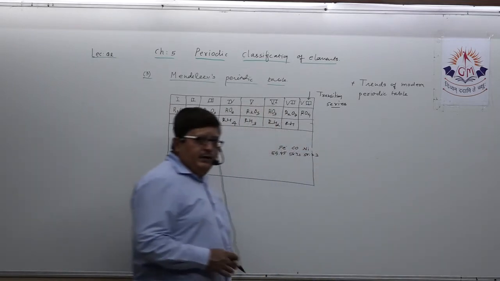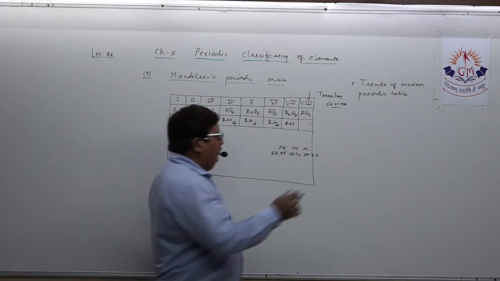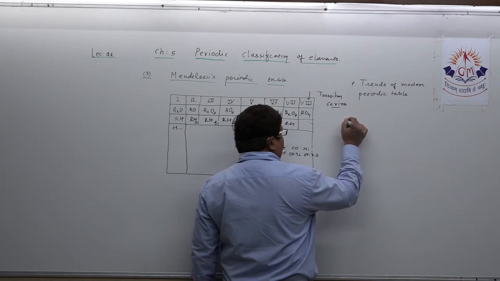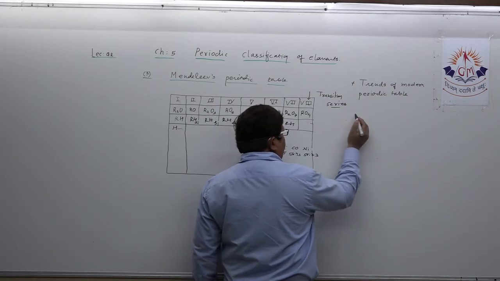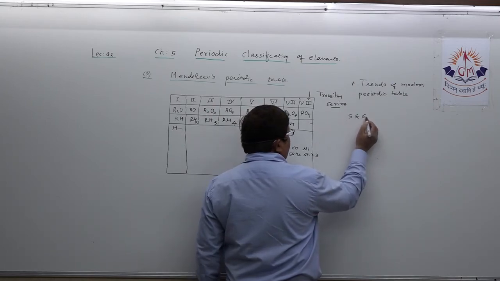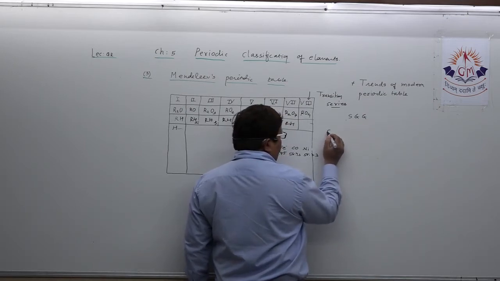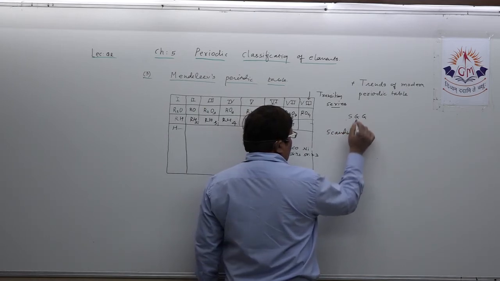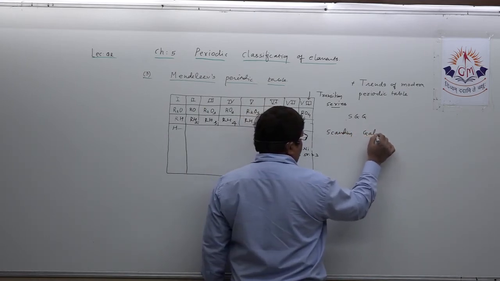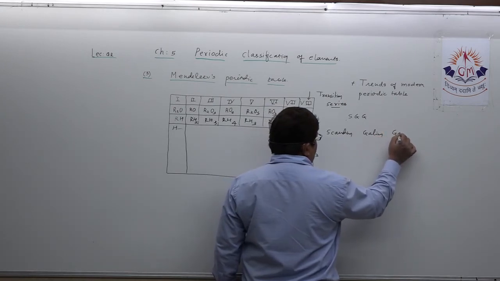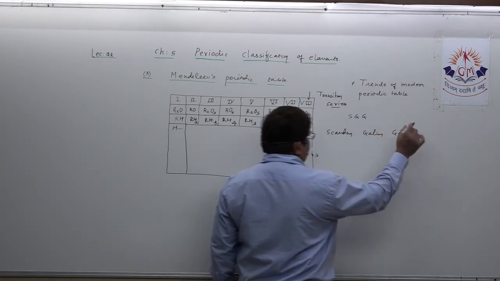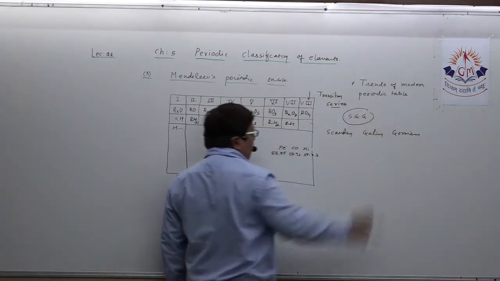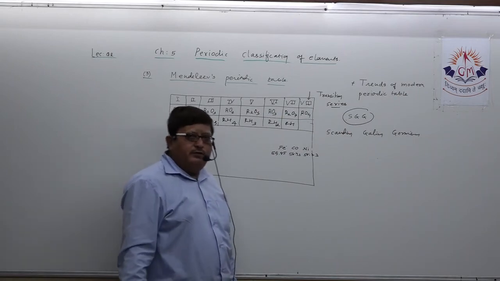Okay, this is like this. Understand? So how can you remember this? Try to remember SGG. So according to this, write scandium, then gallium, then germanium. Scandium, gallium, germanium, SGG.